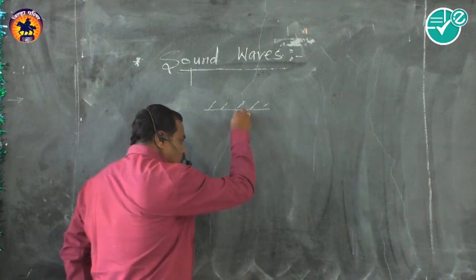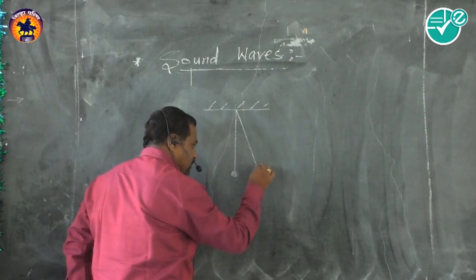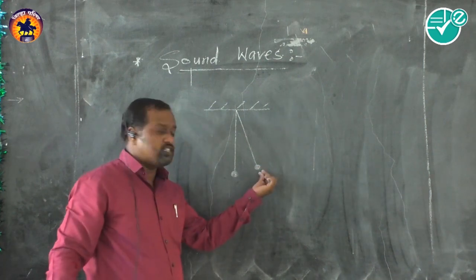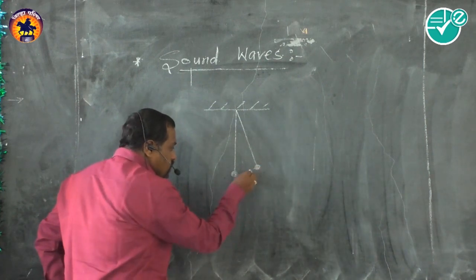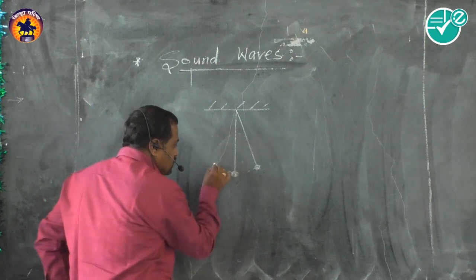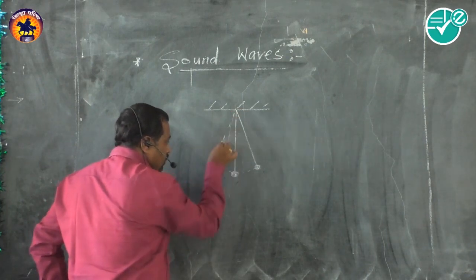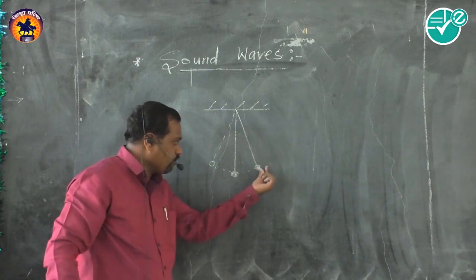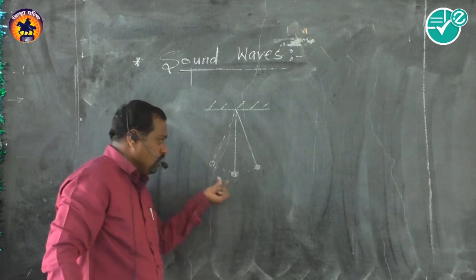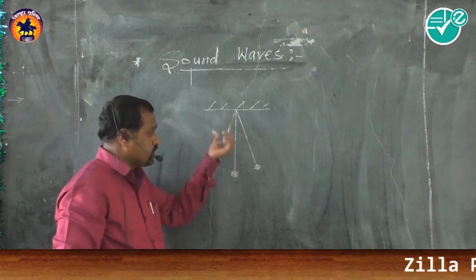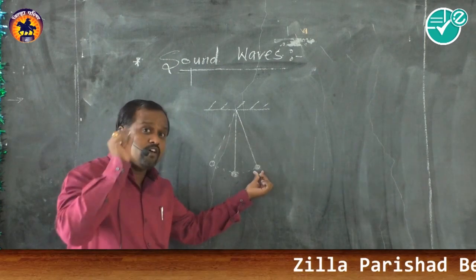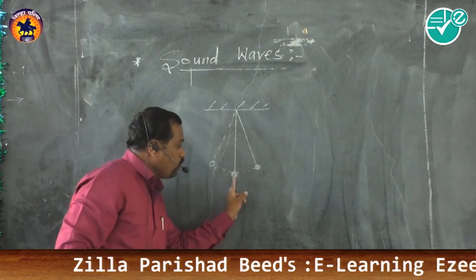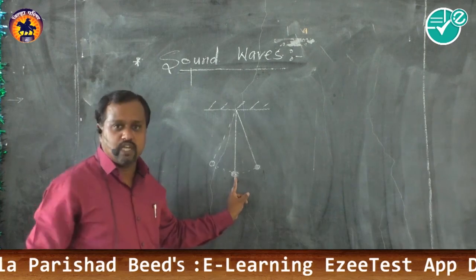When it is displaced from this equilibrium position through a small angle and released, it starts oscillating, and these oscillations are like this, to and fro. So we define oscillation: the to and fro motion of a particle about its mean position is called an oscillation.